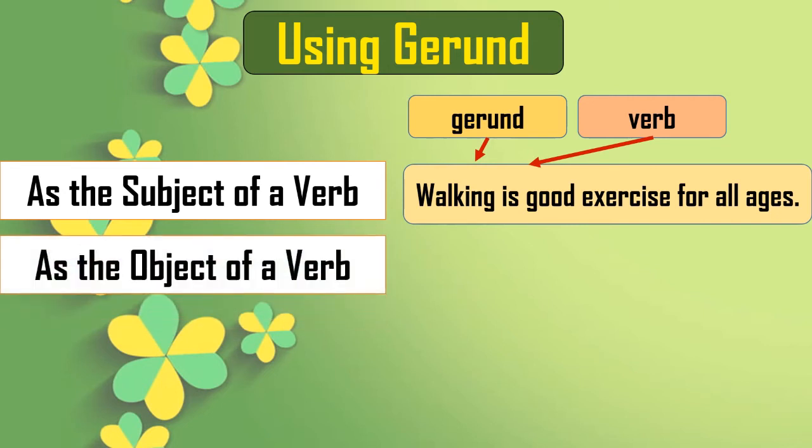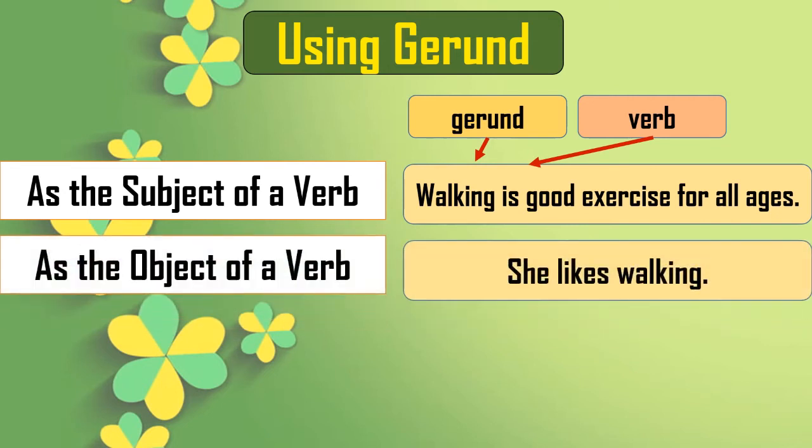Then as the object of a verb, see the sentence, she likes walking. Now same gerund we are using here, but in the first sentence it was like a subject, in the second sentence it is like an object of the verb likes.